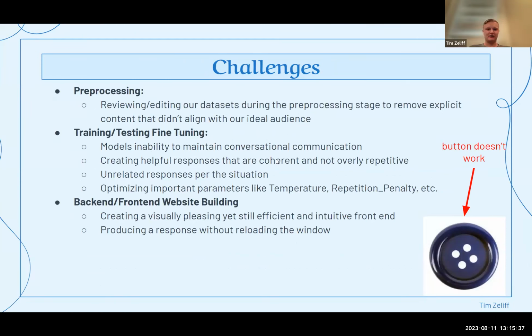So for challenges within pre-processing, we had to review and edit our data set, basically just to remove any explicit content that didn't align with our ideal audience. Additionally, in training and testing, we struggled with our model's inability to maintain conversational communication. We wanted to create helpful responses that were coherent and not overly repetitive, but were also related to the situation. And we also struggled to optimize important parameters like temperature, repetition penalty, and others.